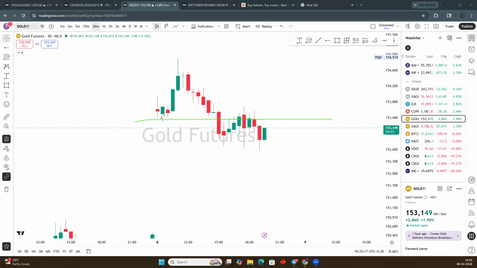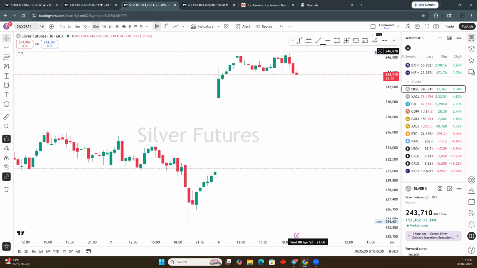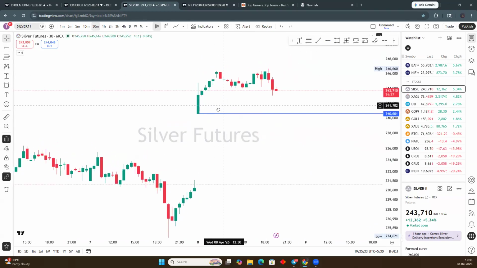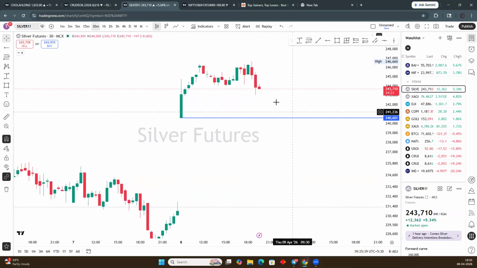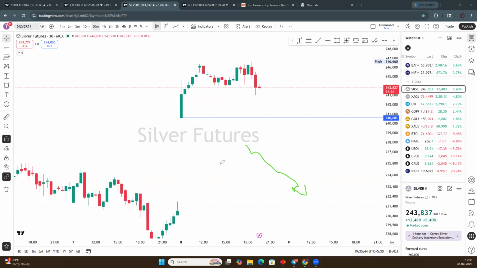Okay. So if gold is sustaining below these lows, meaning below 153,000 today, we can consider more fall in gold tomorrow. Okay. And in silver also, if we breach this low of 2,40,000 as per the current price action, then we can say that tomorrow we can see some sort of profit booking again in gold and silver.